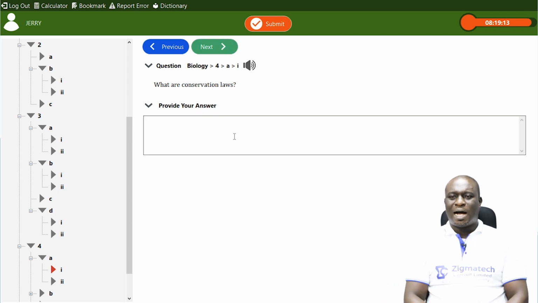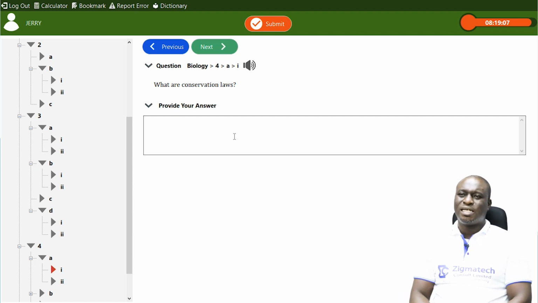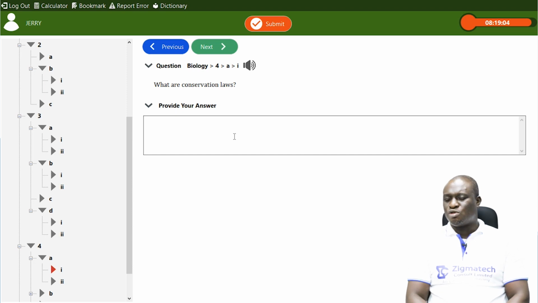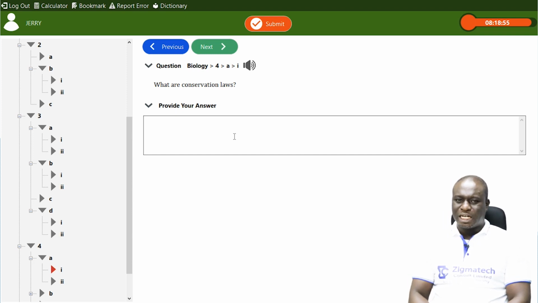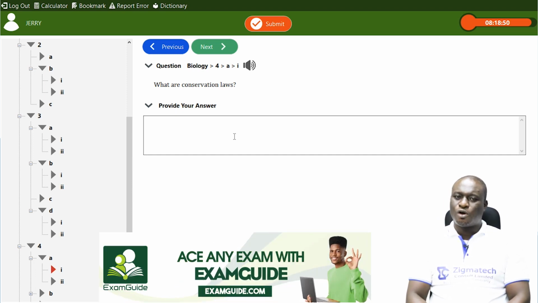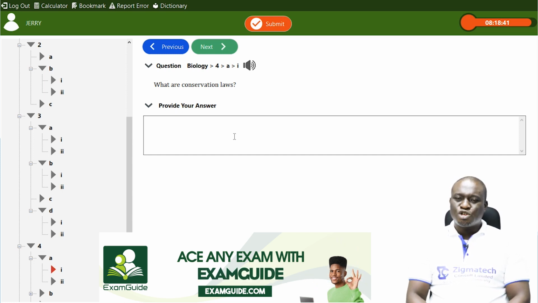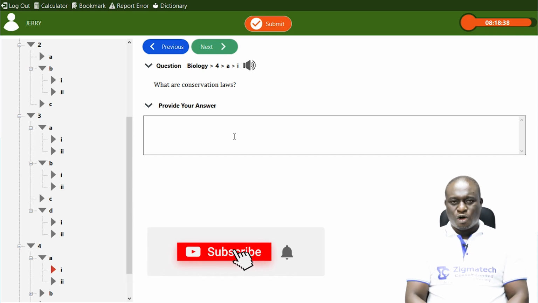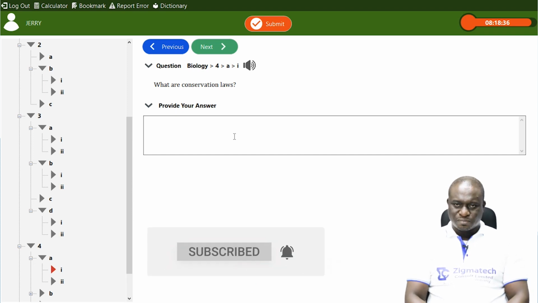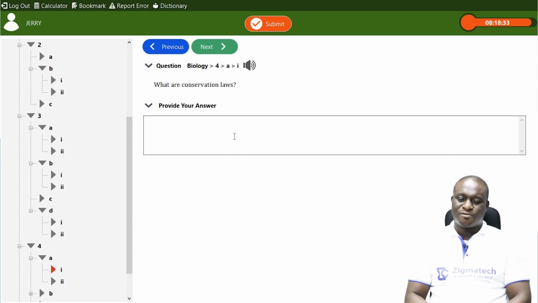Next, what are conservation laws? Conservation laws are rules and regulations that govern the judicious use of natural resources in order to ensure their continuous availability. I repeat, they are rules or regulations, or you can call them guidelines, that are put in place to ensure the judicious use of natural resources and also their continuous availability. That is what we call conservation laws.